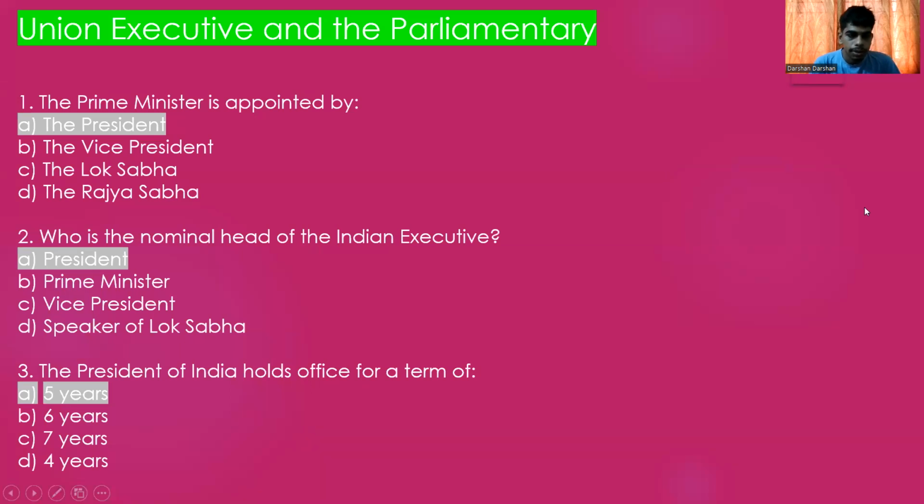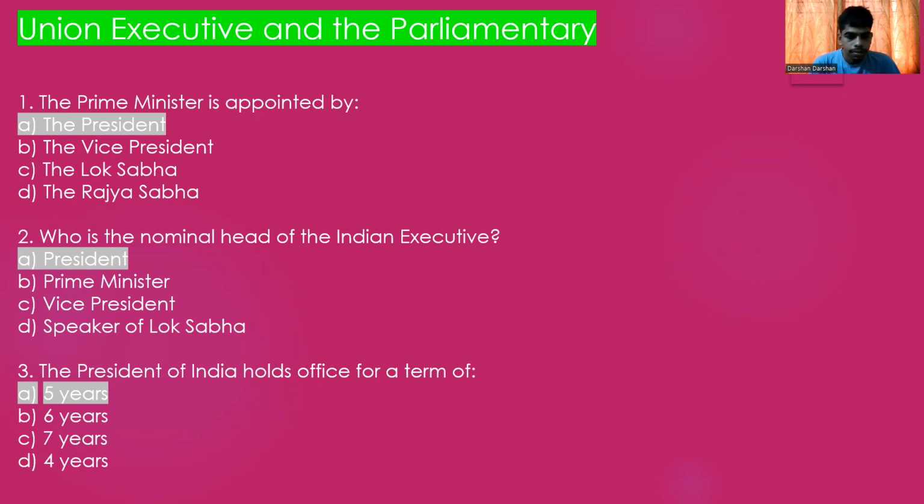The next concept for which you're going to see MCQs is based on the Union Executive and the Parliament. The first question: the Prime Minister is appointed by the President, the Vice President, the Lok Sabha, or the Rajya Sabha. The correct answer is option D, the President. The next question: who is the nominal head of the Indian Constitution? As we know, it is the President, so you can choose President here.